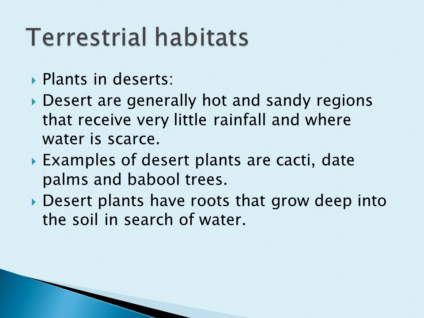The deserts are very hot and sandy because they receive only little rainfall. So water is a big problem. What are the examples of these plants? Cacti, date palms and bamboo trees. So these are all examples. How do desert trees live there? The desert trees have long roots, okay? The long roots go into the soil in search of water.